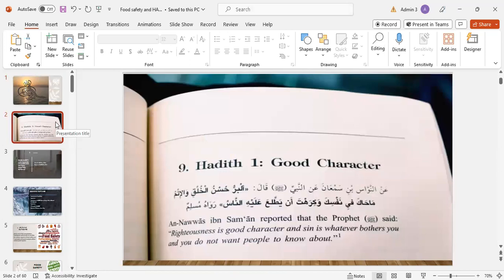Hadith of the day. The Prophet, peace be upon him, said, "Righteousness is good character, and sin is whatever bothers you and you don't want people to know about."